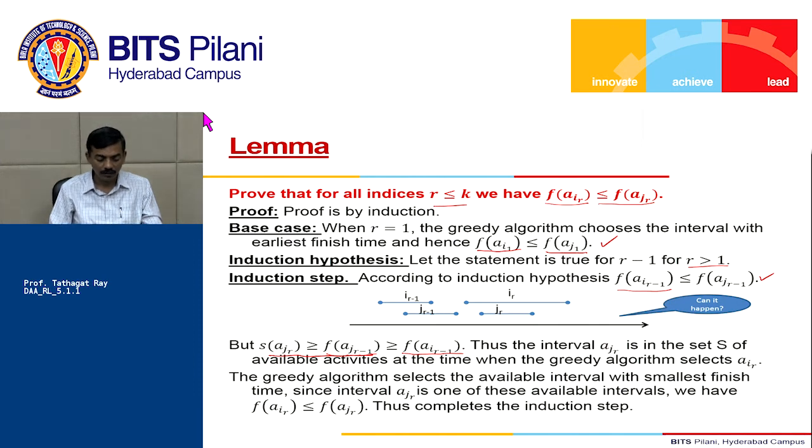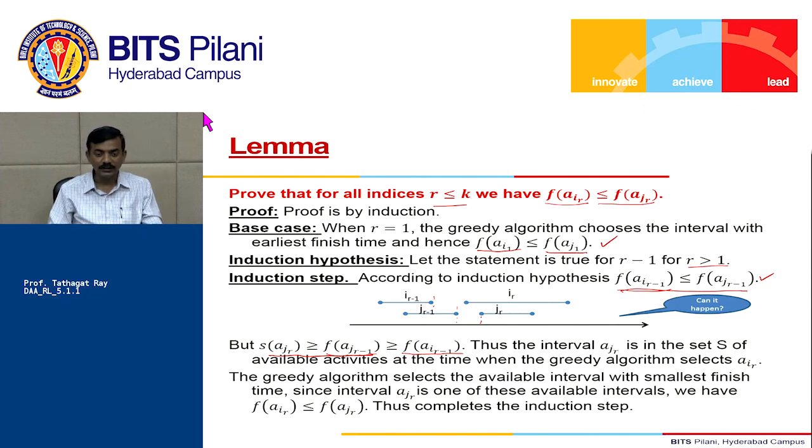Now look at the following. Can I have this situation? By the induction hypothesis, AIR minus 1 is going to finish earlier than AJR minus 1, and my AJR is compatible with AJR minus 1, so it is going to start later. So SAJR is greater than the finish time of AJR minus 1, and of course then it is greater than FAIR minus 1.